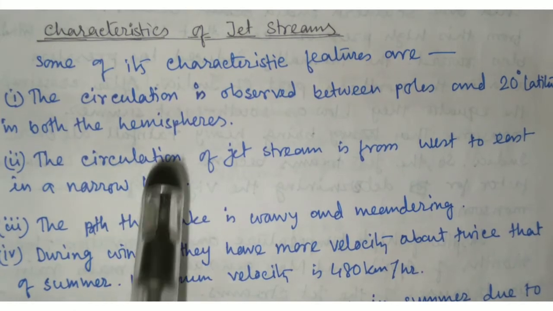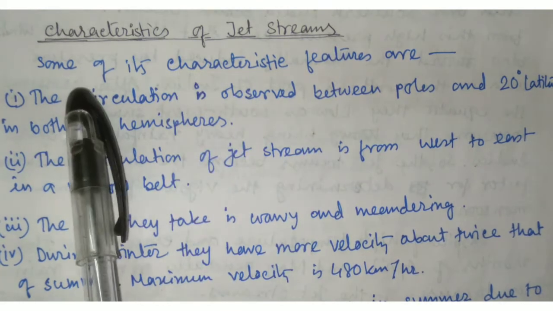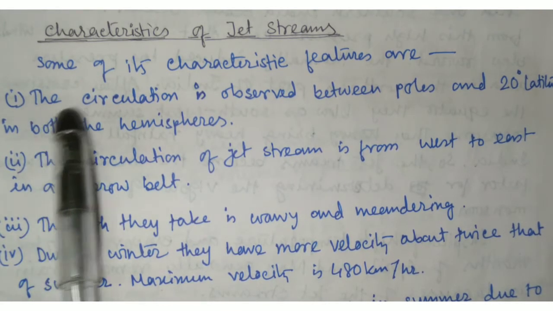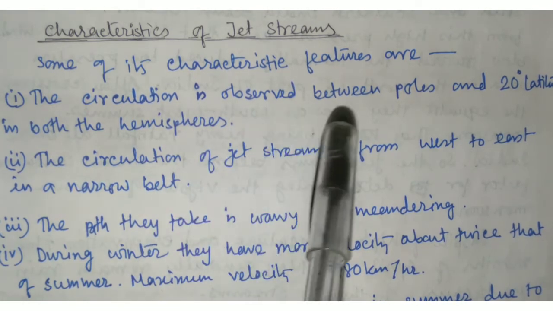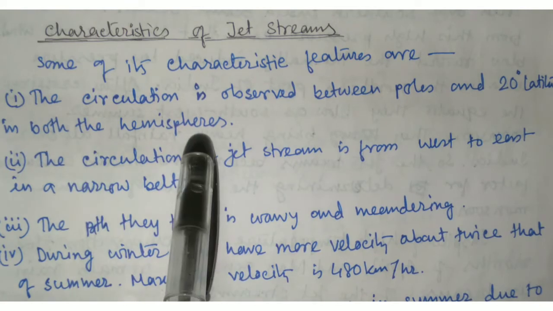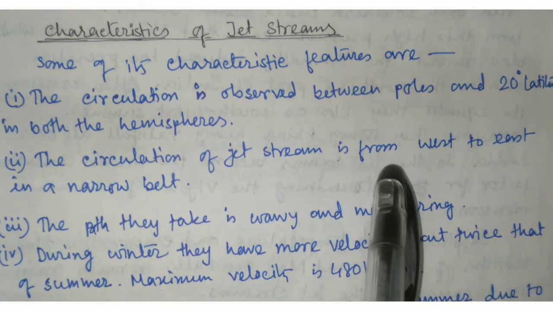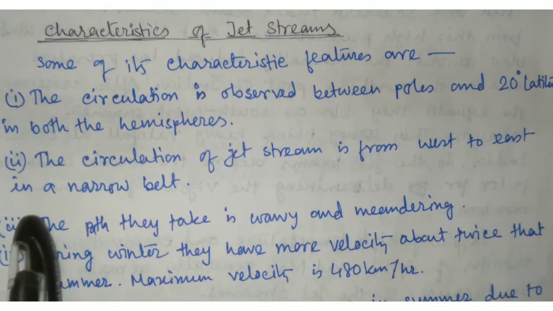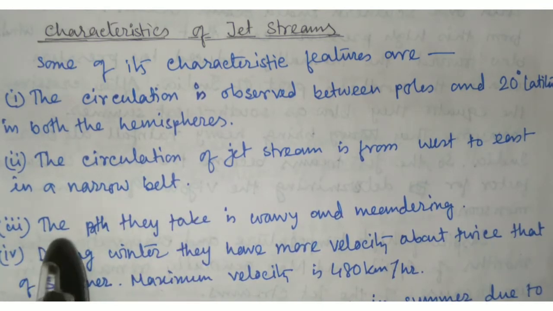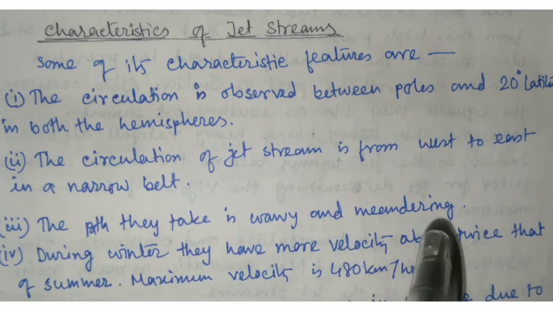Next point is jet stream. The characteristics of jet stream. Number one characteristic of jet stream: the circulation is observed between poles and 20-degree latitude in both the hemispheres. Number two, the circulation of jet stream is from west to east in a narrow belt. Number 3, the path they take is wavy and meandering.